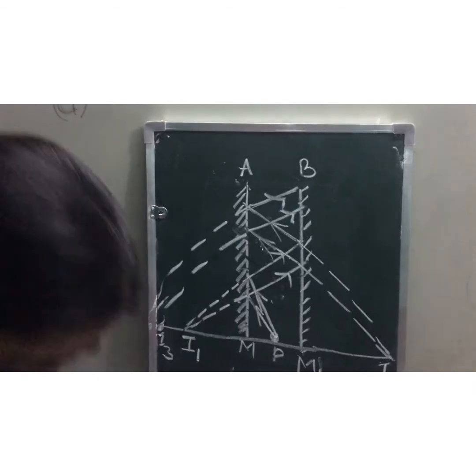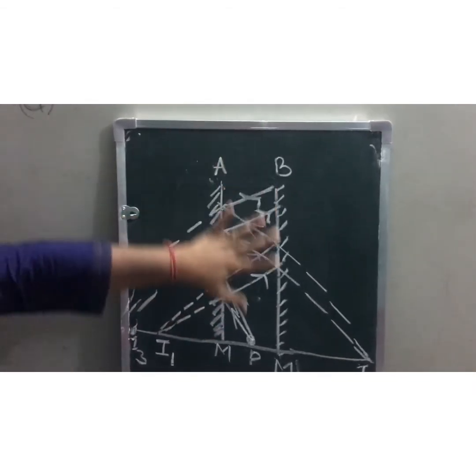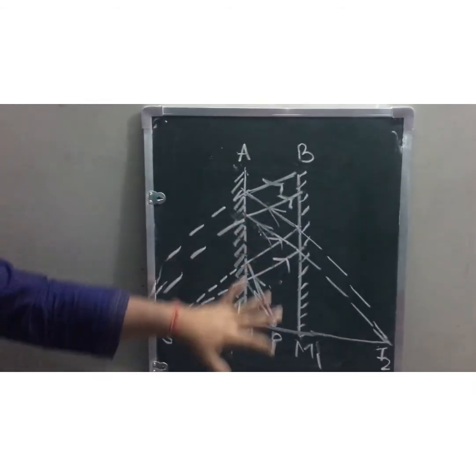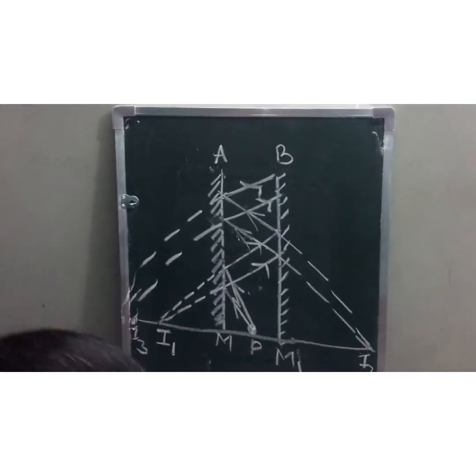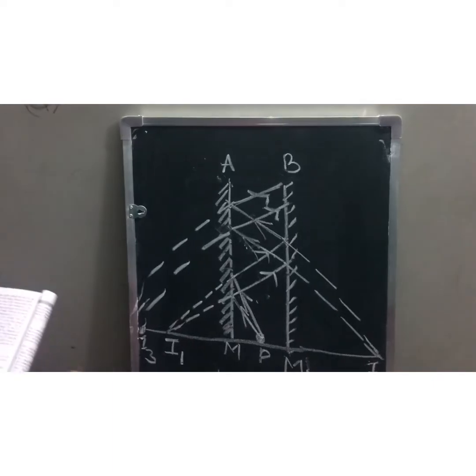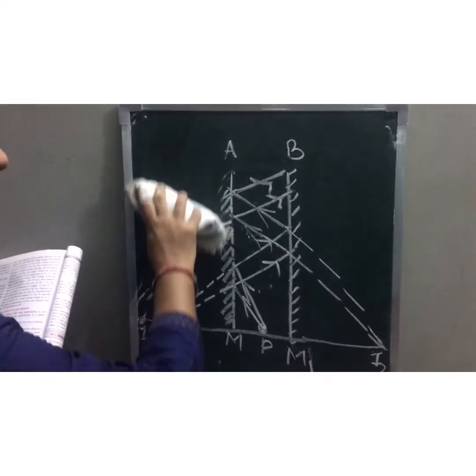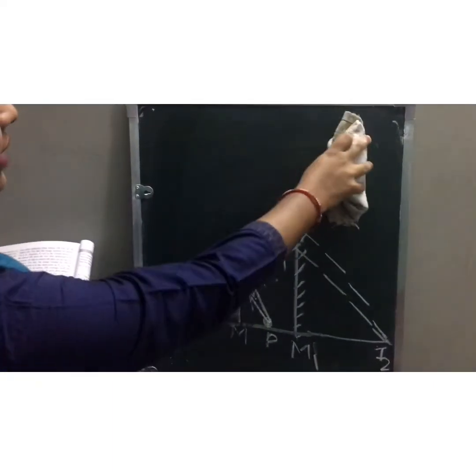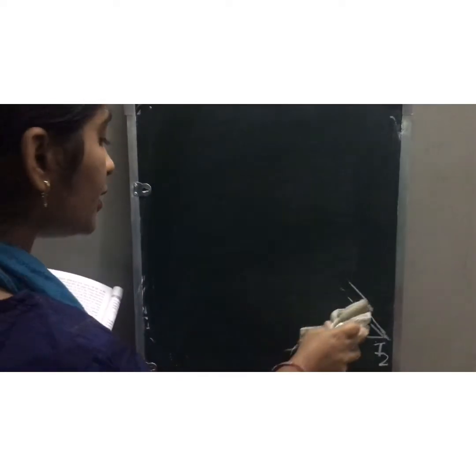Okay, now it's an important case, you have to practice this ray diagram. Next topic, children: where do we use this when two mirrors are placed parallel? I already explained, in a barber's shop, when the mirrors are arranged parallel to each other, you are able to see a number of images, at least 2-3 images.